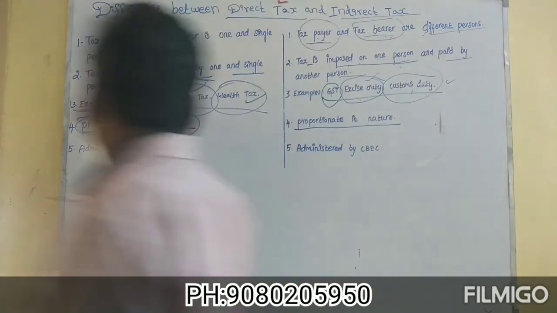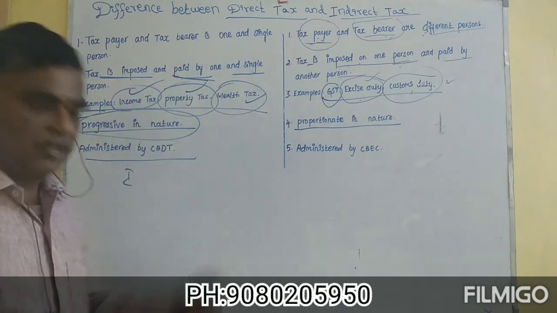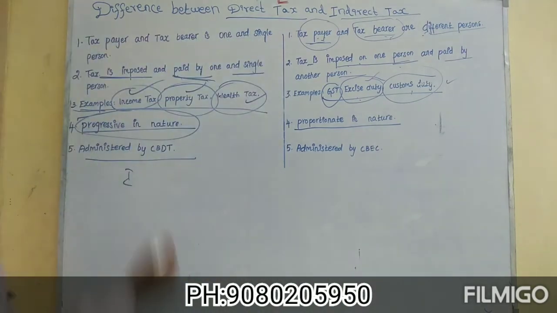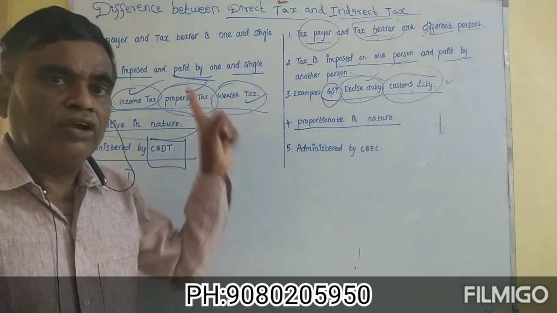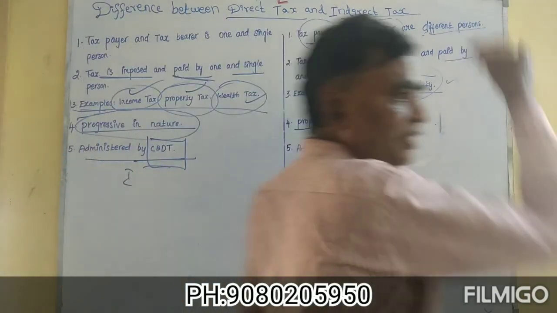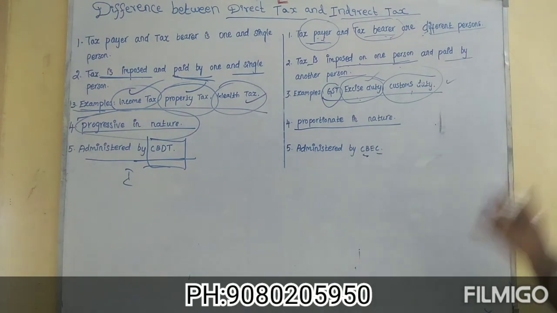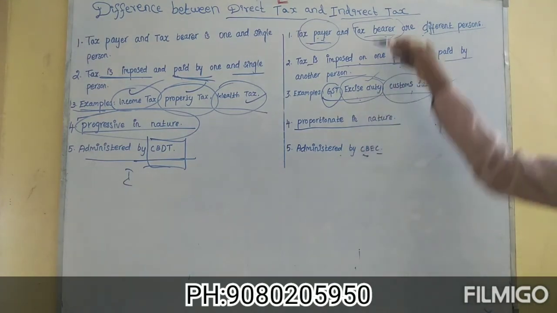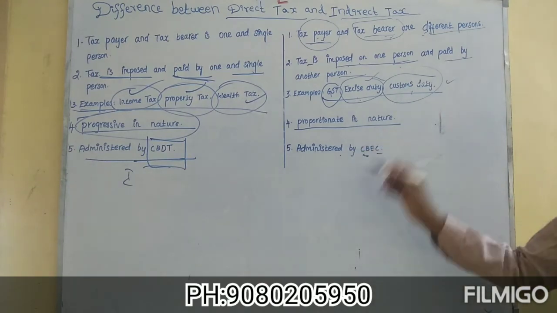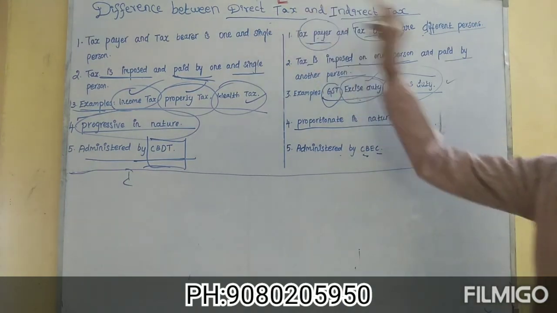Next point, administered by the CBDT. In India, the direct taxes are administered and managed by the Central Board of Direct Taxes, which is the supreme authority for regulating income tax procedures. On the other side, for indirect taxes, a separate body called the Central Board of Excise and Customs is in charge of administering indirect taxes. So these are the main differences between direct tax and indirect tax.